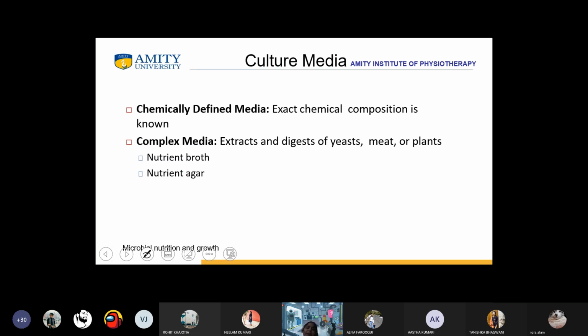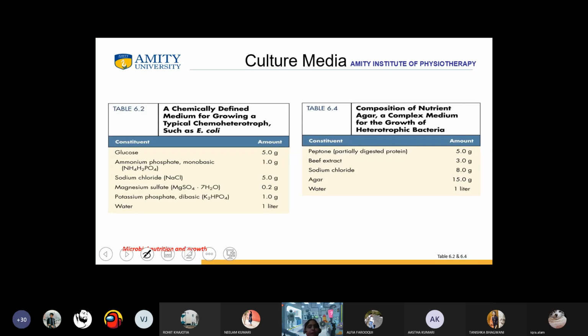So what is happening? The culture media, that is chemically defined media, exact chemical composition is known. So there is complex media in which the extracts and digests of yeast, meat or plants are there, forming the nutrient broth and the nutrient agar. Okay, so what is happening? This is a chemically defined media for growing chemoheterotroph or E. coli. Okay, so these are the following things which are needed to grow this E. coli bacteria, which is a good bacteria in our body.